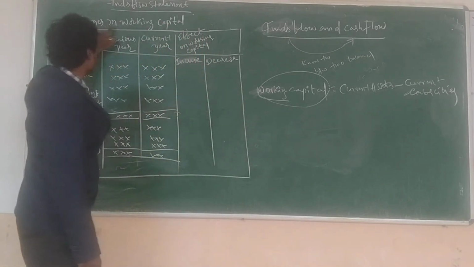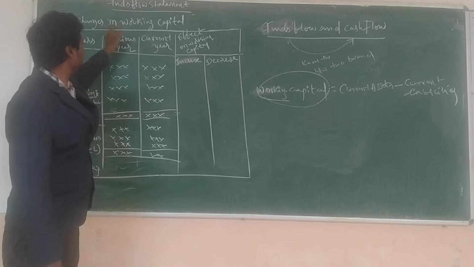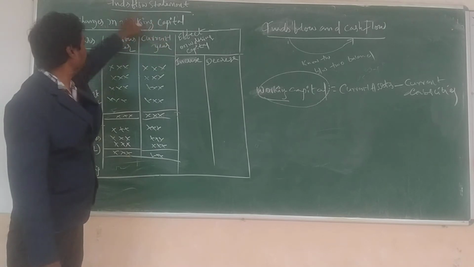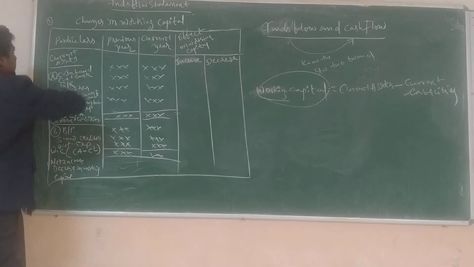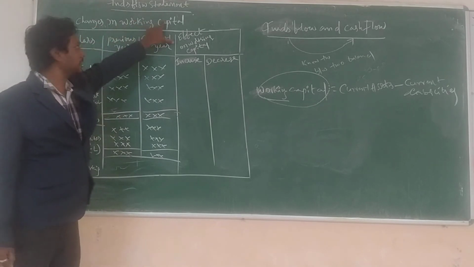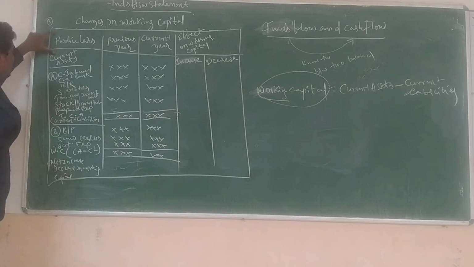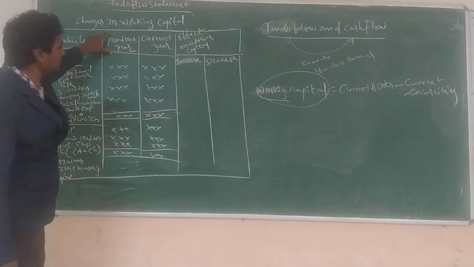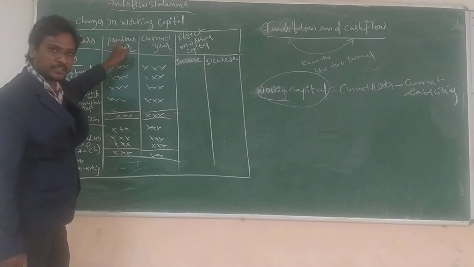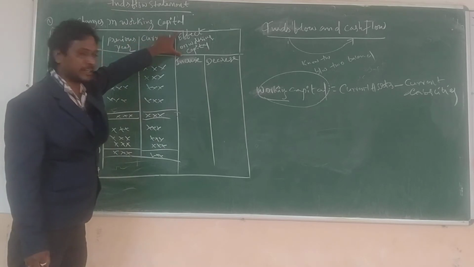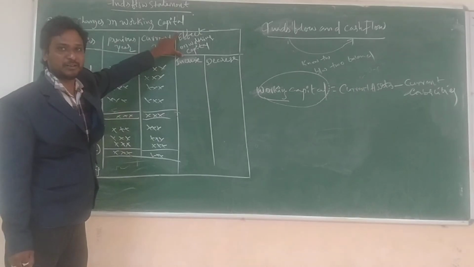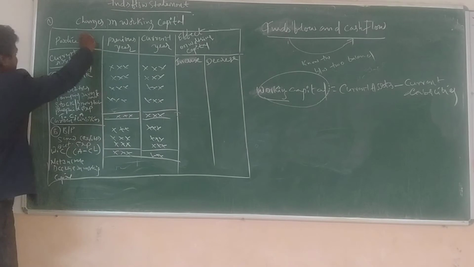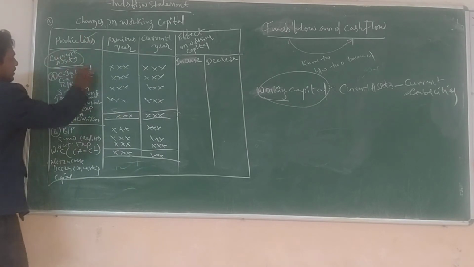See changes in working capital. It is taken from the funds flow statement. This is the first step. First we need the particulars column, previous year and current year, and the effect on working capital, whether it is a decrease or an increase, to know the strategy of working capital for a particular transaction. See particulars, current assets first.